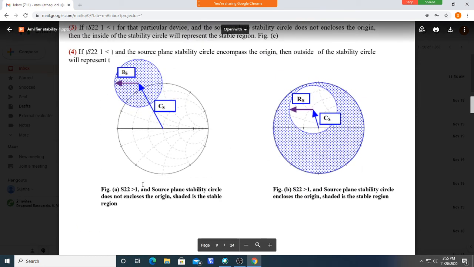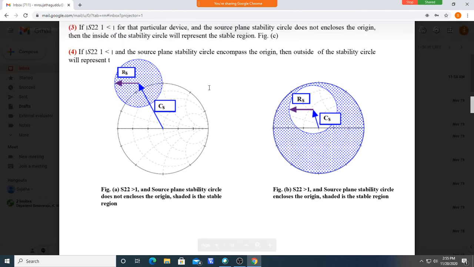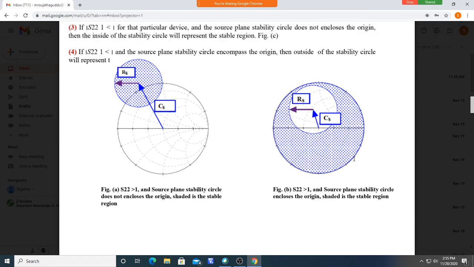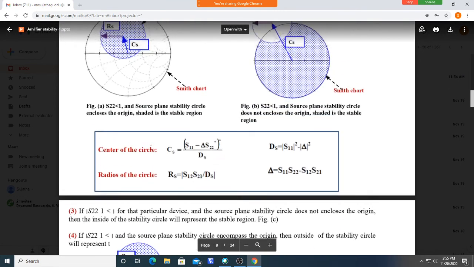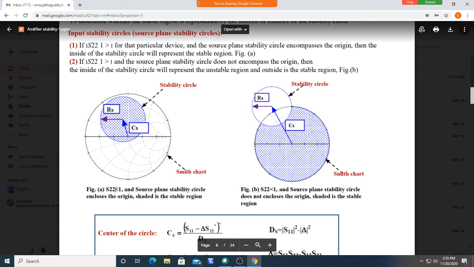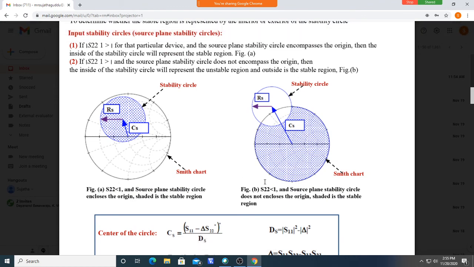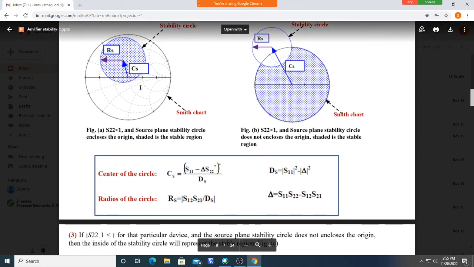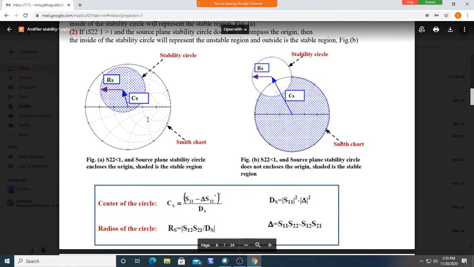If S11 is greater than 1, inside the stability circle is stable; in the other case, outside. We see S22 for the input stability circle and S11 for the output stability circle, and the region of stability is similar to the input circle.